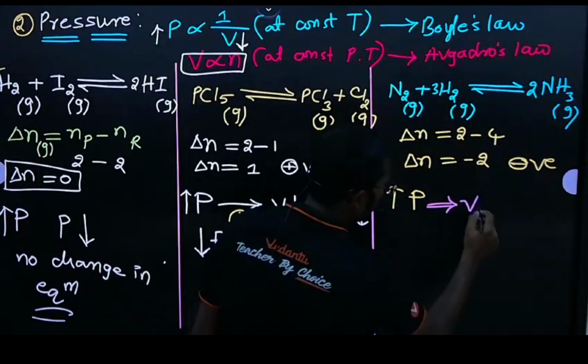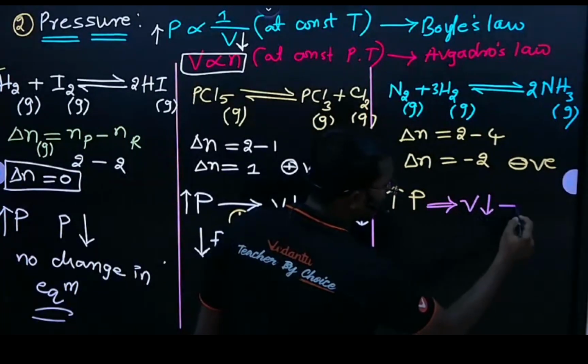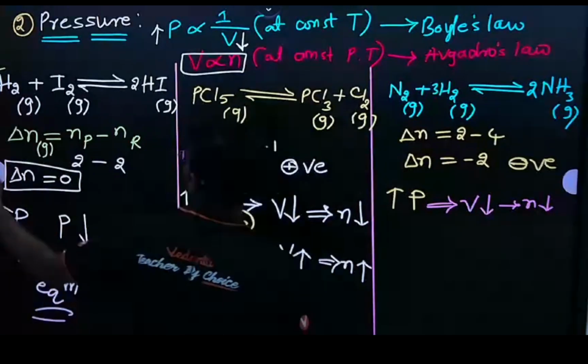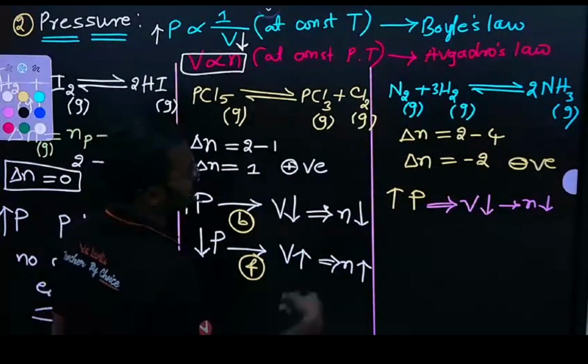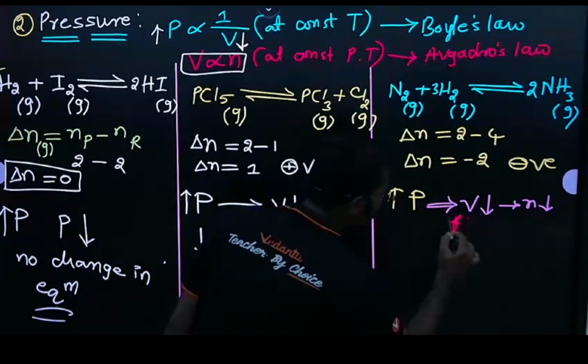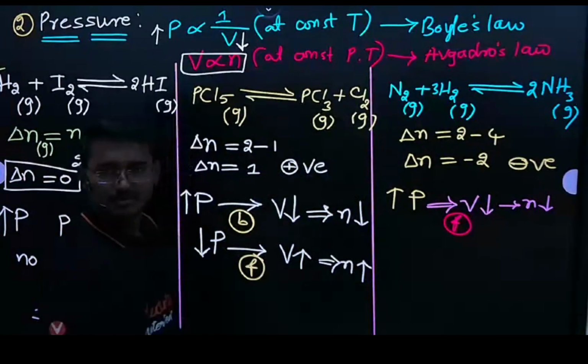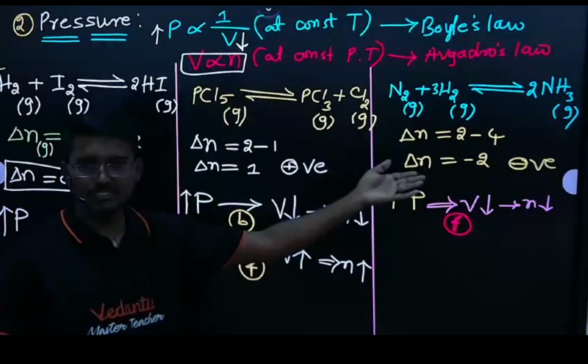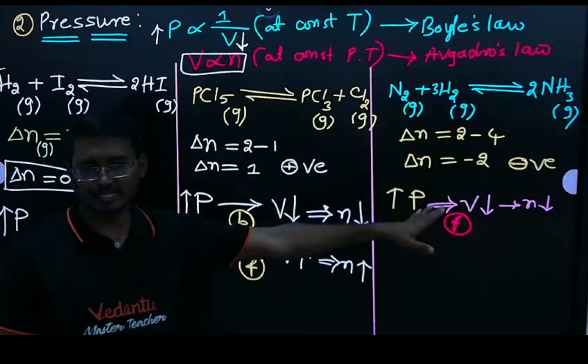Indirectly, volume is going to decrease, then the number of moles decreases. Then tell me now, the reaction shifts towards where we have fewer moles. So the reaction shifts towards the forward direction, on the product side.